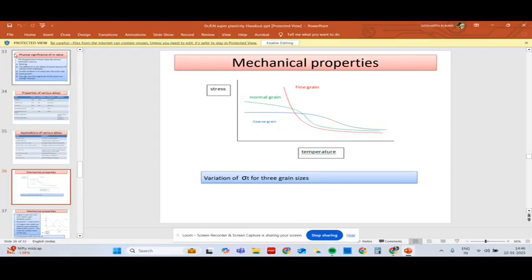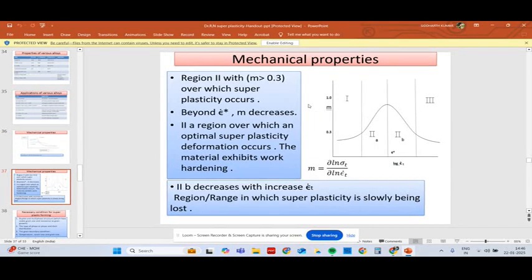In the case of normal grain size, the stress decreases with increasing temperature. In the case of coarse grain size, it also decreases with increasing temperature like this. So fine grain materials are suitable for this particular temperature range. These are the mechanical properties.